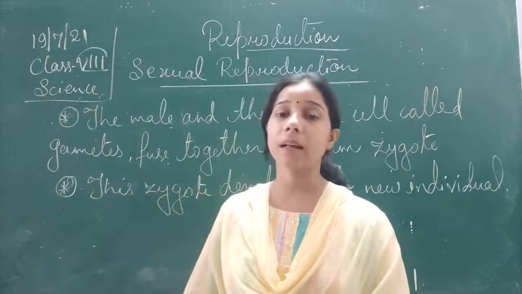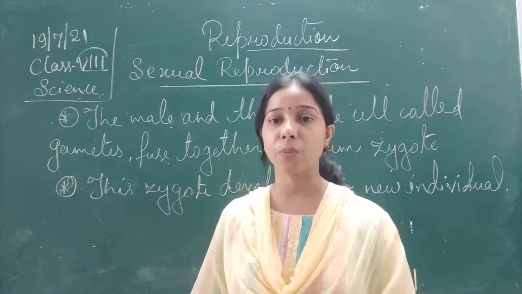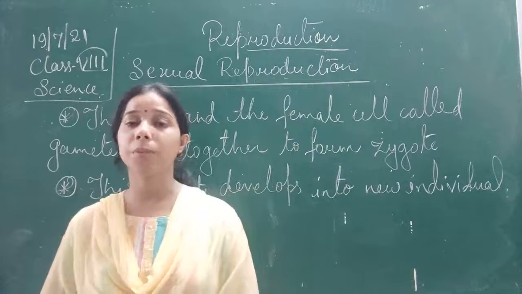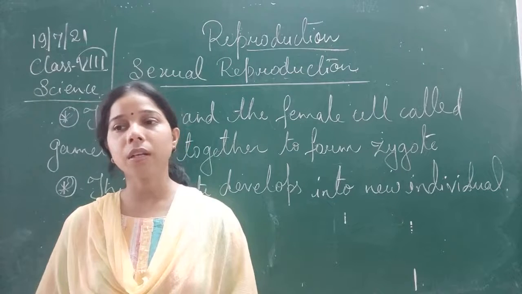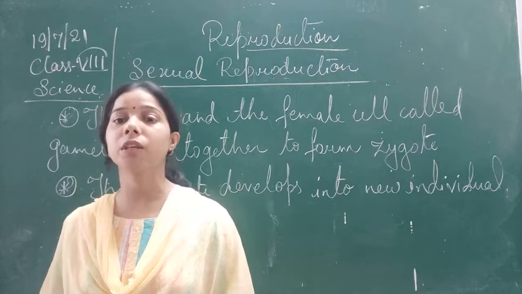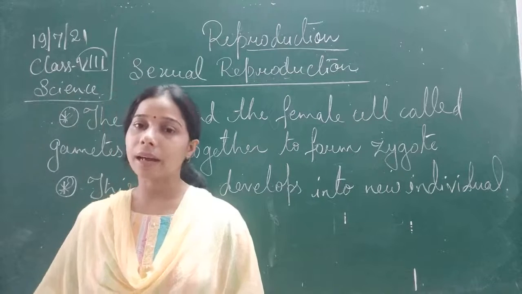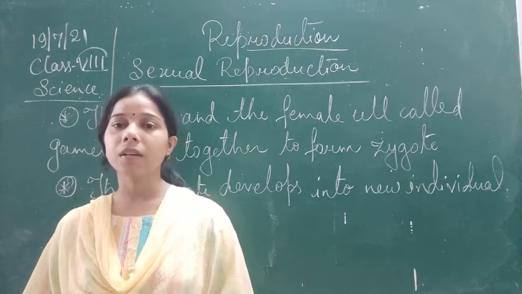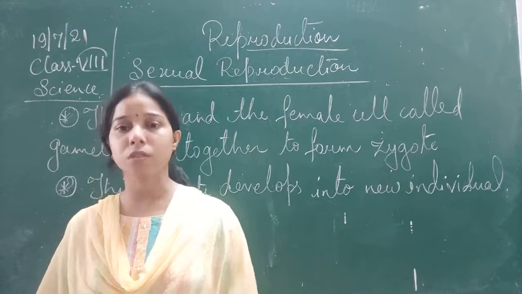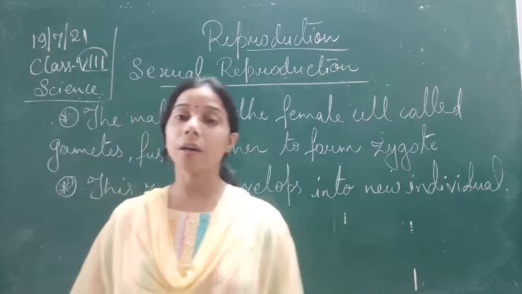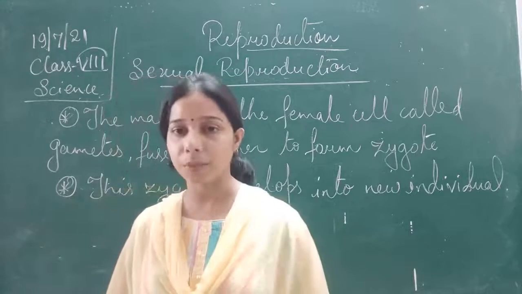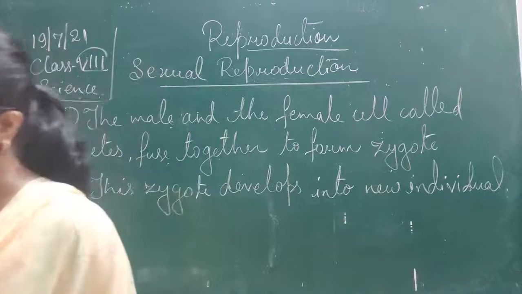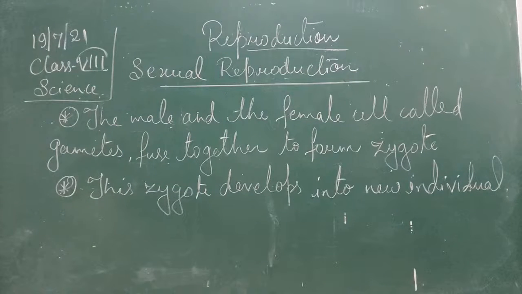Now you see students, in the process of sexual reproduction, the formation of a new young one, or the birth of a young one or an egg, also takes place. The process is actually slow, and here they are not genetically identical to their parents. Although we can say that yes, they are similar, they are not identical to their parents. So we can write here that sexual reproduction